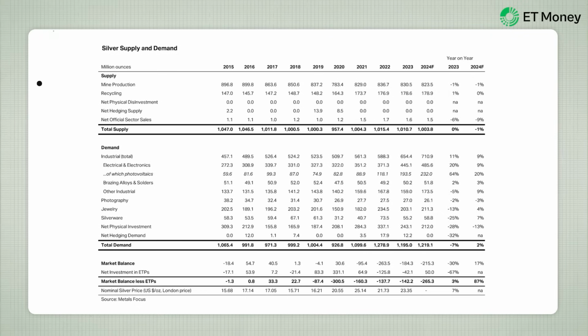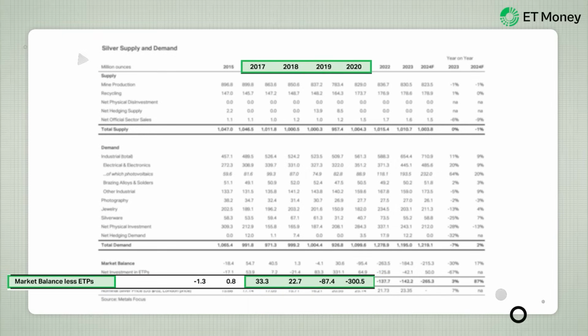Next comes silver, which as we saw had been range bound between 2017 and 2020. Let's check silver's supply-demand data to understand the reason for this. Now, silver's demand originates from industry usage, photography, jewelry, and silverware, as well as investment. Its supply comes from mining and recycling. Between 2017 and 2020, the supply was enough to absorb the demand. However, as demand outstripped supply after 2020, silver prices surged.